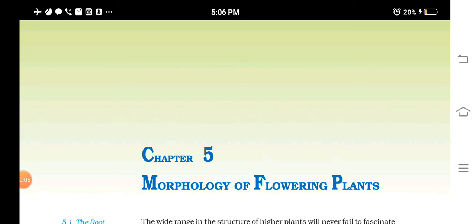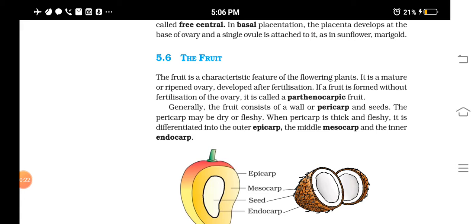We were studying chapter 5, morphology of flowering plants, and in the previous videos we have seen about the flower, inflorescence, etc. Okay, so today we are going to start with the fruits. So what is a fruit? Fruit is actually the ripened ovary.